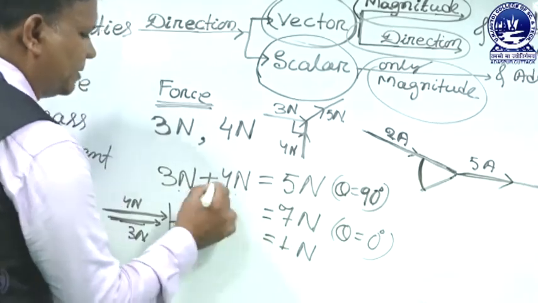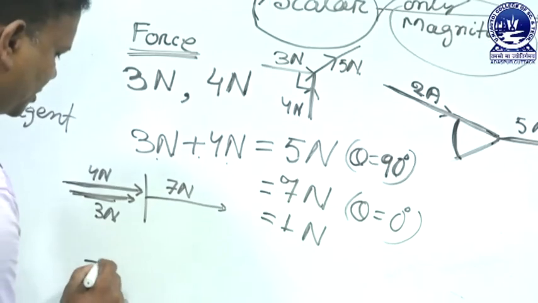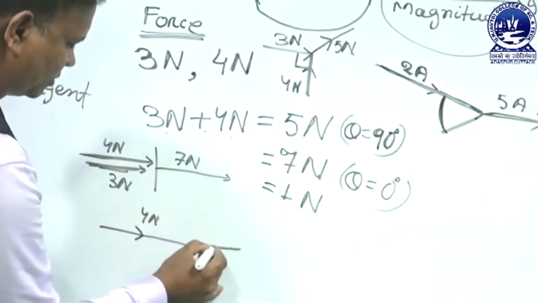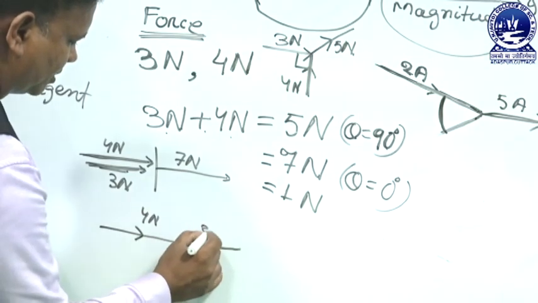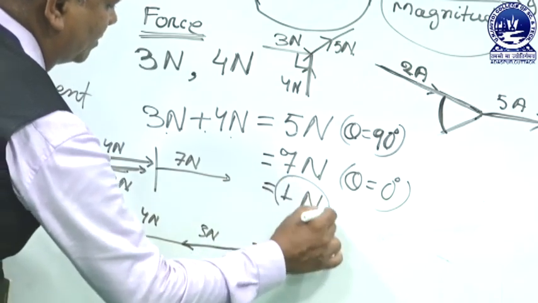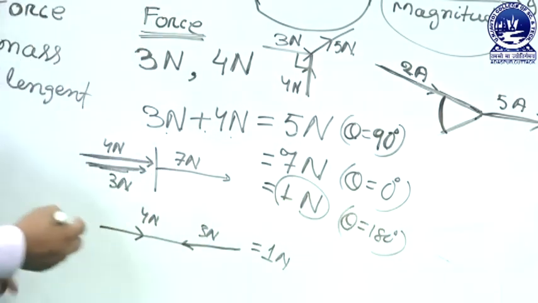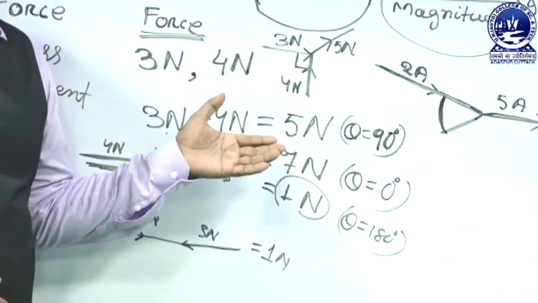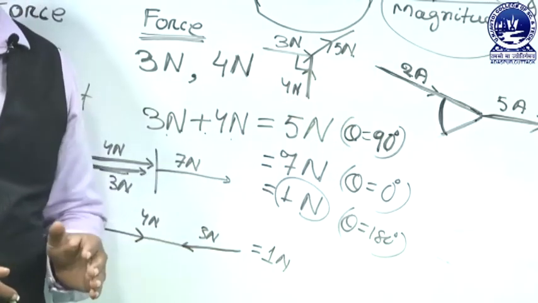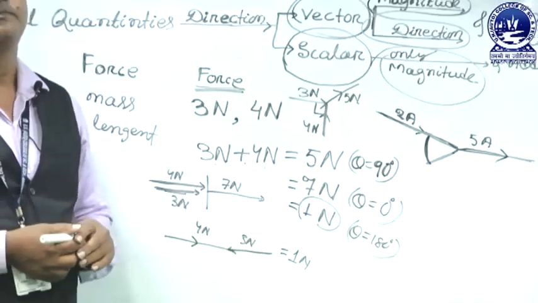Similarly, if the two forces act in opposite directions, one in this direction and another opposite to the first vector, the resultant is 1 Newton. That is 1 Newton when the angle is 180 degree. That means the addition of vectors depends upon their angle or their geometry. So it is called a vector quantity.